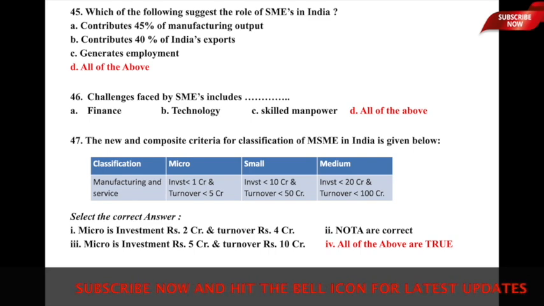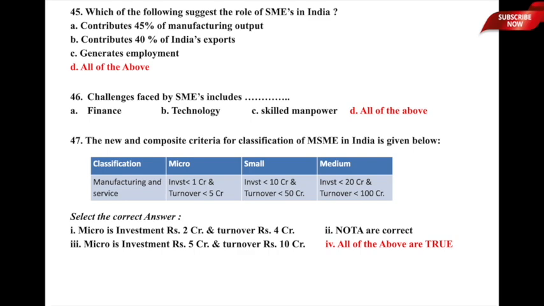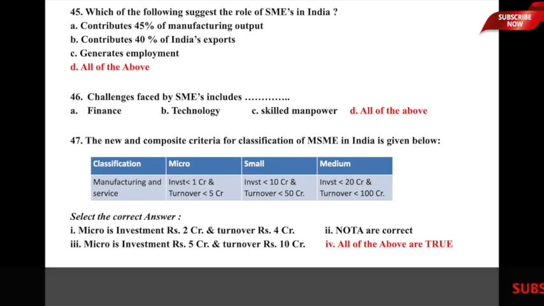So, micro is investment rupees 2 crores and turnover rupees 4 crores. Then we have none of the above are correct. Third is micro investment. For micro industries, investment is 5 crores and turnover is 10 crore. So, here which is given is incorrect, and then last is all of the above are true. So, the new and composite criteria for classification of MSME in India is true with respect to what is given to us. That means micro investment is less than 1 crore and turnover less than 5 crores, investment less than 10 crores for small and turnover less than 50 crores, and for medium investment less than 20 crore and turnover less than 100 crore, in both classifications, manufacturing as well as service sector.